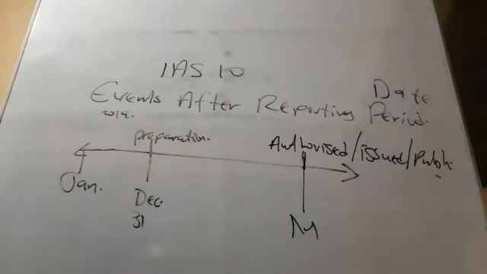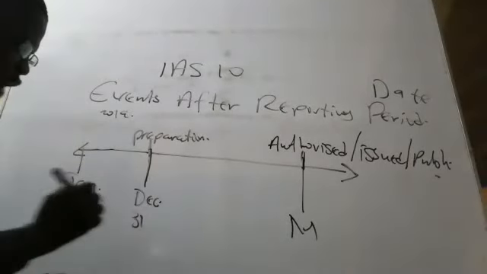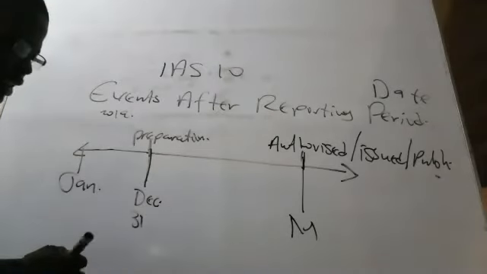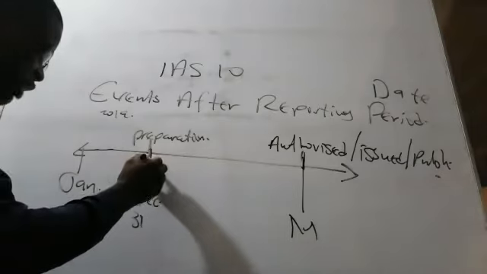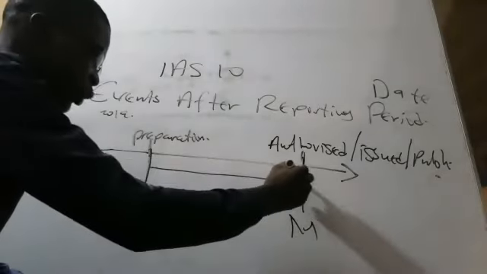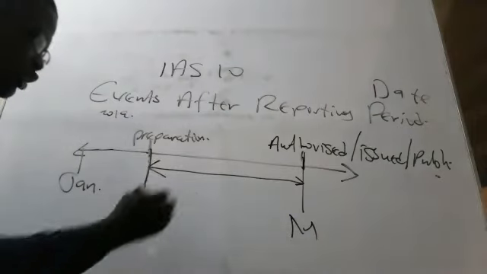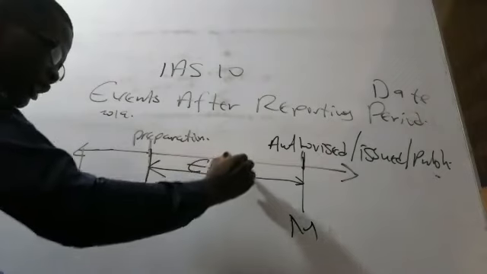Now the question is, what do you think will happen? Any transaction which will occur after the reporting period, after 31st December, let's say from January going, any transaction which occurs between these two dates, that is the event after reporting period.